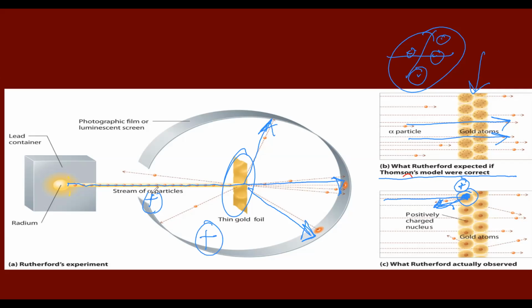if we have a positive going and we have another positive, obviously they're going to repel each other. They're going to repel each other. So that is why it started bending towards different directions rather than just going straight through.